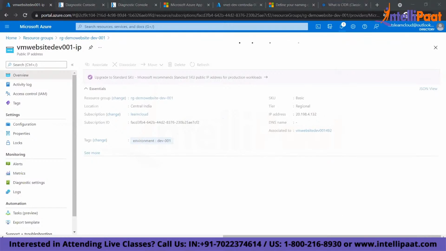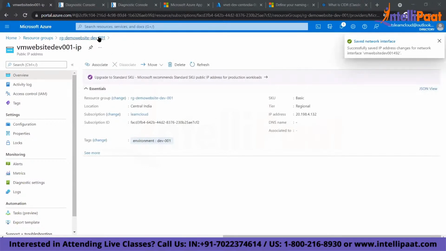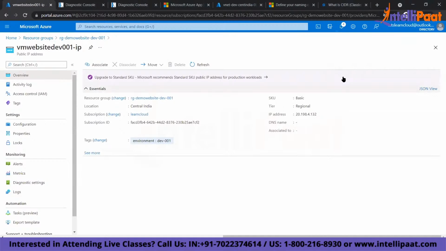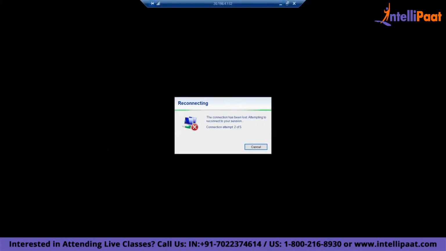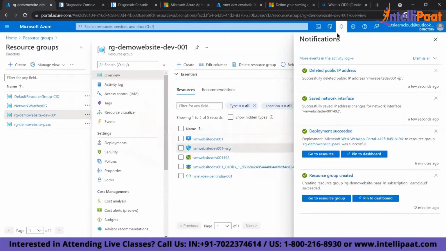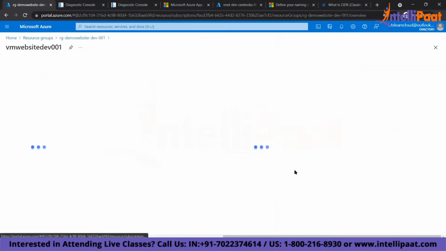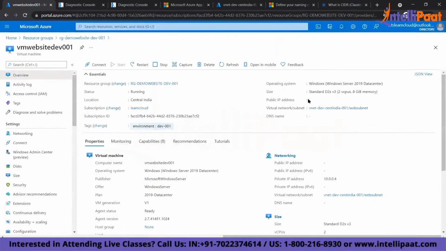I use the public IP to connect over the internet, right? Now I will show you an intranet option. I will delete this public IP. I've detached the public IP from my VM and I'm deleting it. Now you see I'm not able to connect. There's no public IP. If I go to the VM now, do you see any public IP?